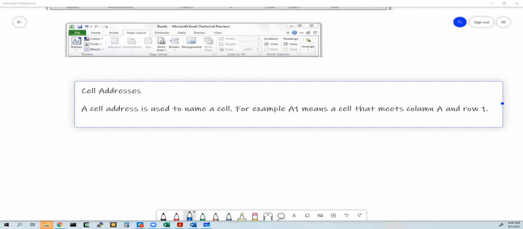Malindu asked whether we can make a rectangle shape into a square shape. Yes, it's possible, Malindu. What you have to do is change the height and width of the column. Like in Word, in an Excel sheet also you can change the row height and the column width. You make it the same.